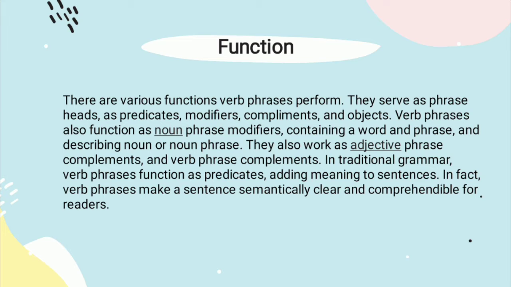They also work as adjective phrase complements and verb phrase complements. In traditional grammar, verb phrases function as predicates, adding meaning to sentences. In fact, verb phrases make a sentence semantically clear and comprehensible for readers.